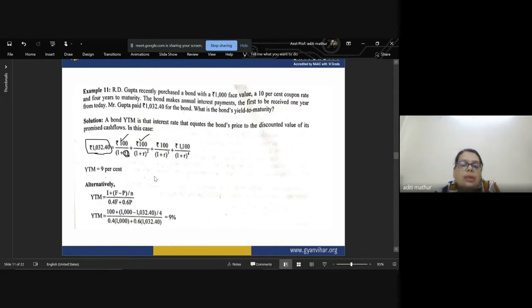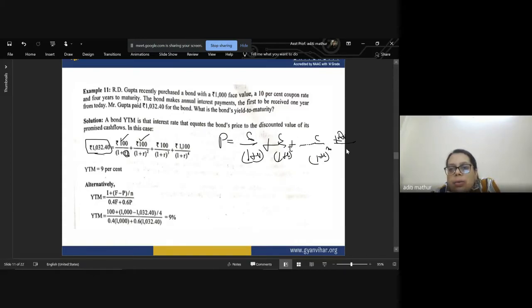So we use the formula: P is equal to C divided by 1 plus r, plus C divided by 1 plus r to the power of 2, and so on, plus C divided by 1 plus r to the power of n, plus the redeemable value divided by 1 plus r to the power of n. This is how you write it for this question of R.D. Gupta. And when you calculate it, you will find that YTM is equal to 9%.